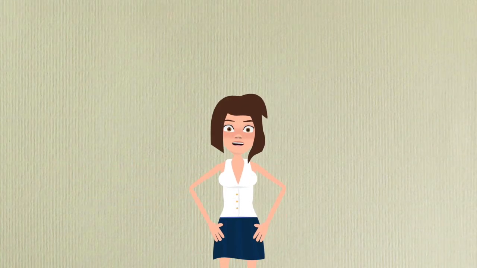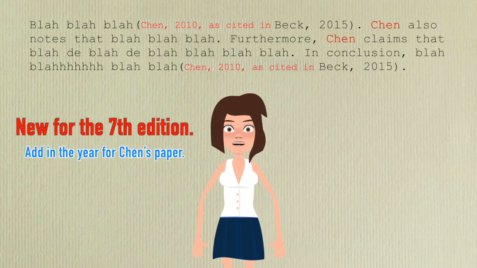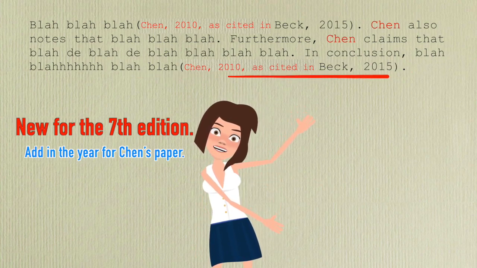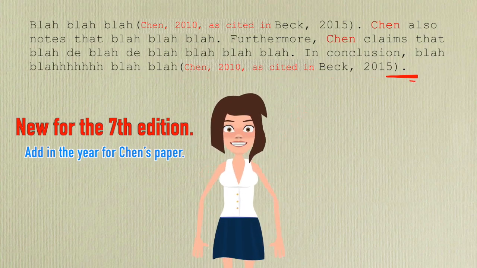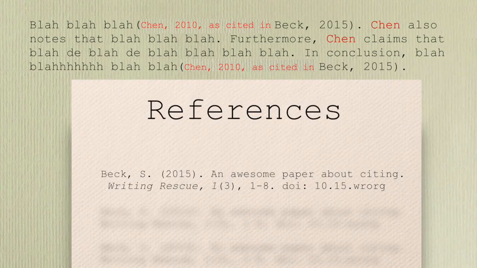Now, let's say that you want to use a lot of Chen's information. Note that you don't have to keep adding in Beck 2015 if you're using signal phrases. As long as the reader knows that you're still talking about information from the same article, you can just leave out Beck and refer to Chen. But just like any citation, as soon as you go to a parenthetical citation, you need to have the year in there again. And remember, when you're creating your reference page, you just include the paper that you actually read. So your reference page will only list Beck 2015.